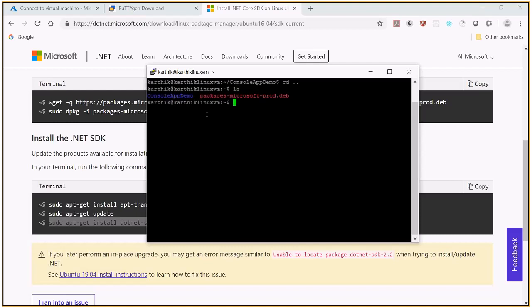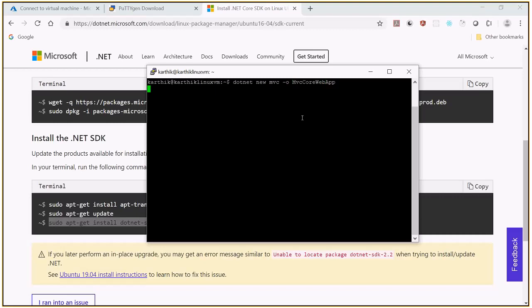This time, let me directly create it with dotnet new mvc -o. The -o stands for the output folder, which is MVC core web app. Press enter.